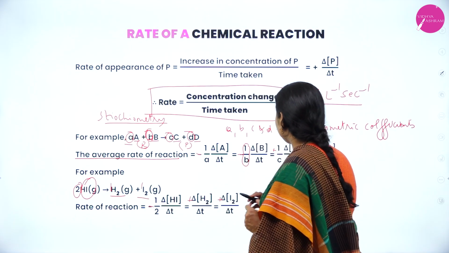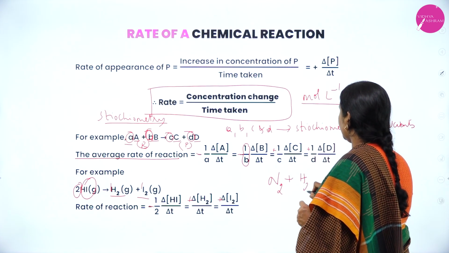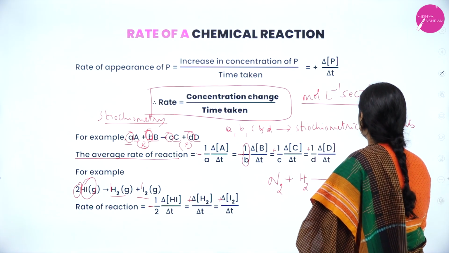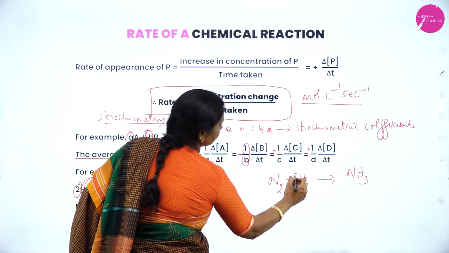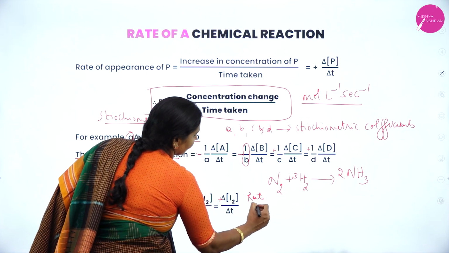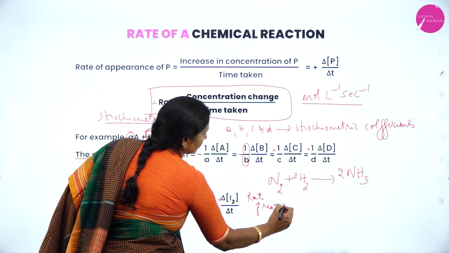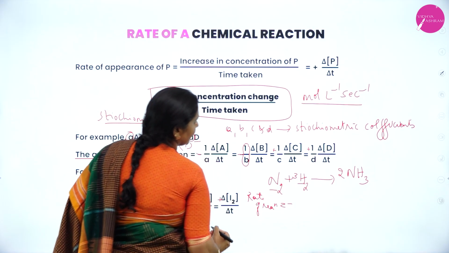Their stoichiometric coefficients are 1 and 1. For example, I'll consider the formation of ammonia. Nitrogen reacts with hydrogen to give rise to ammonia. After balancing, it becomes N2 plus 3H2 giving 2NH3. For this, the rate of reaction is equal to, here nitrogen and hydrogen are reactants, therefore I have to use a minus sign.